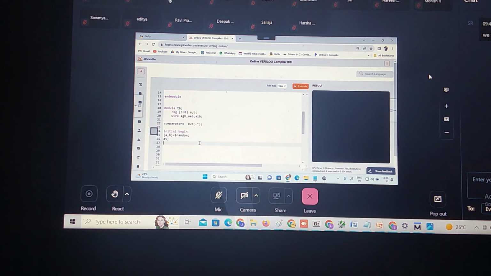Let me give some delay, then dollar display of A is equal to percentage B. Then tab space B is equal to percentage B. Tab space A greater than B is equal to percentage B. Tab space, A equal to B, percentage B, tab space, then A less than B is equal to percentage B. What arguments do I need to pass?